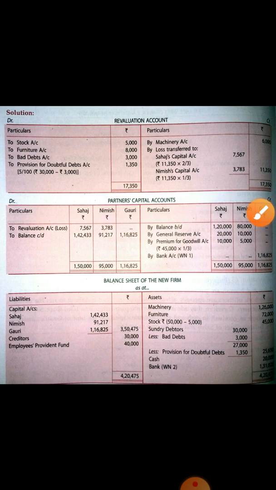The difference is, in the first you have to adjust on the basis of the new partner's capital, and the deficiency you have to write down in the cash account or in the current account. And the second adjustment is where the new partner's capital is not given, that you have to find out. I hope you all have understood these two adjustments. Now with this topic our chapter is completed. In the next video we will start our new chapter.